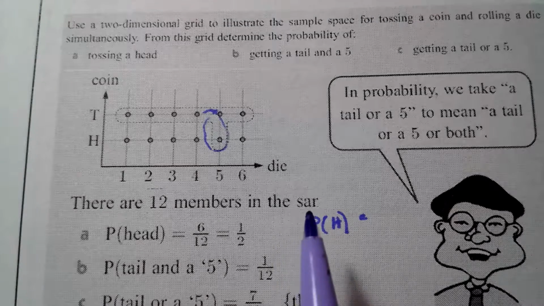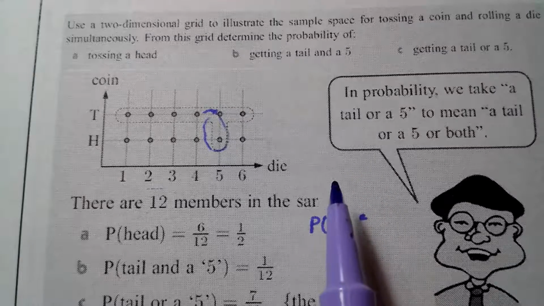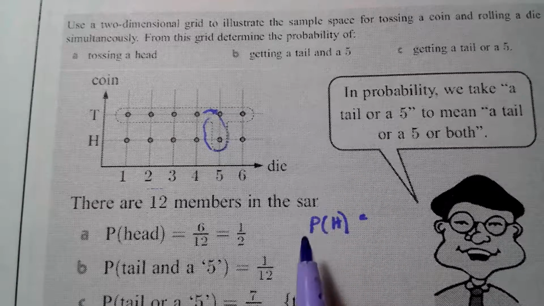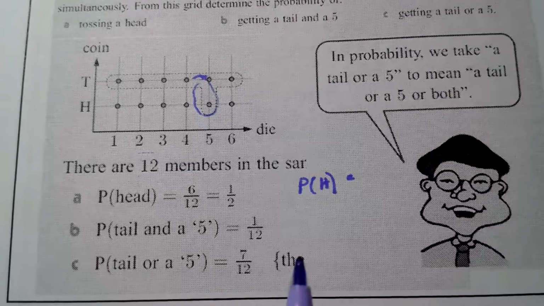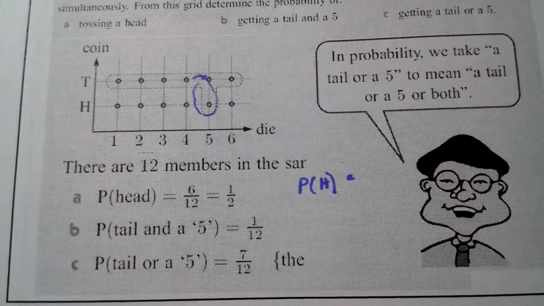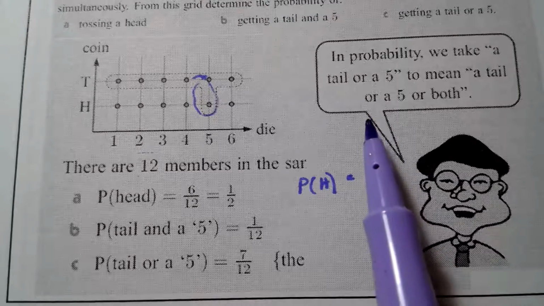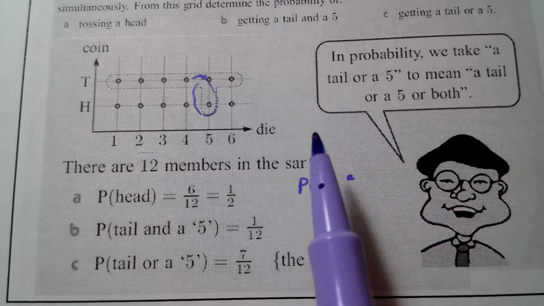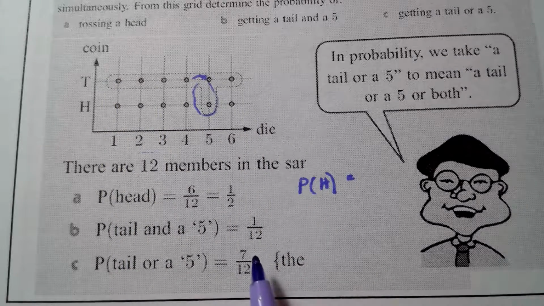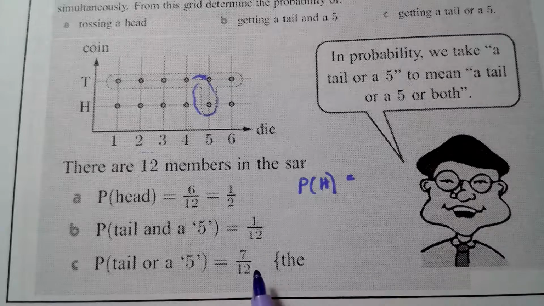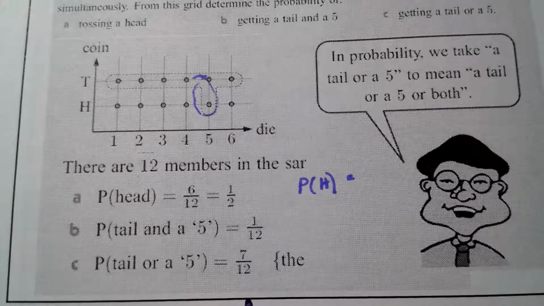Okay, and the reason why is because that word or is very important. It means a tail or a 5 or both. Okay, so that word or is very, very important in math, and so don't forget that it means a tail or a 5 or both. So we can get a tail, which there are 6 choices, or a 5, which is 1 choice, so 7 over the total number of outcomes, 12.